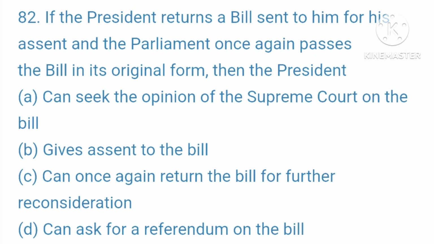82. If the President returns a bill sent to him for his assent and the Parliament once again passes the bill in its original form, then the President A. Can seek the opinion of the Supreme Court on the bill. B. Gives assent to the bill. C. Can once again return the bill for further reconsideration. D. Can ask for a referendum on the bill. Your right answer is, gives assent to the bill.